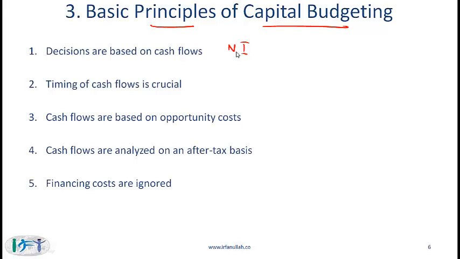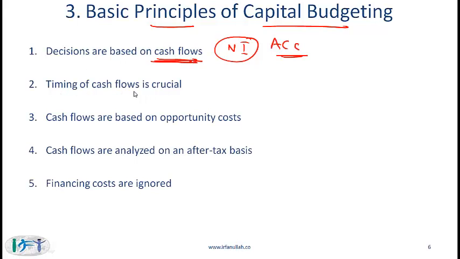So the question is whether we should use accounting income or cash flows to make capital budgeting decisions, and the answer is we have to use cash flows. This is because accounting income or net income is based on assumptions and it is based on the accrual system, whereas when we are making decisions, we are concerned with the actual cash that a project generates. Therefore, decisions are based on cash flows.